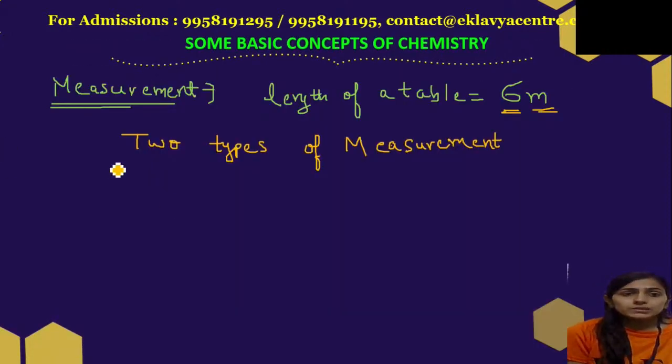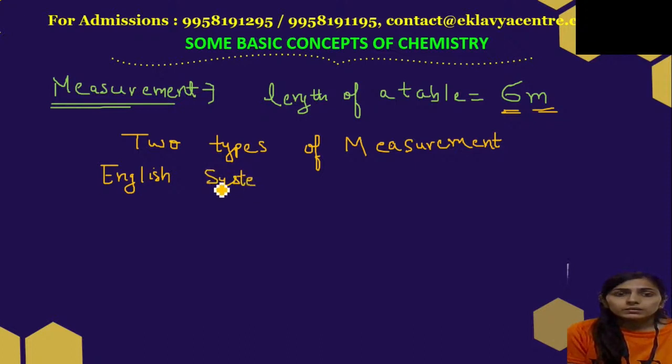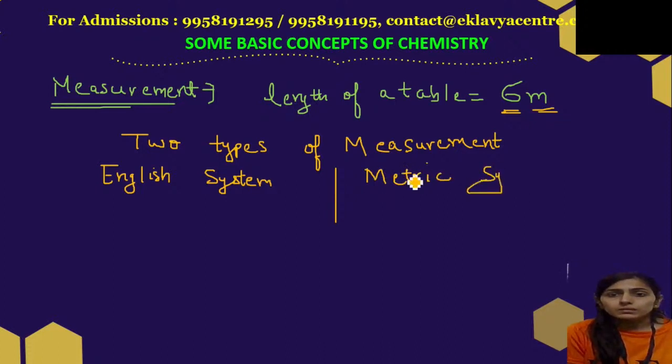First was the English system, and the other was the metric system. And the metric system was very famous.